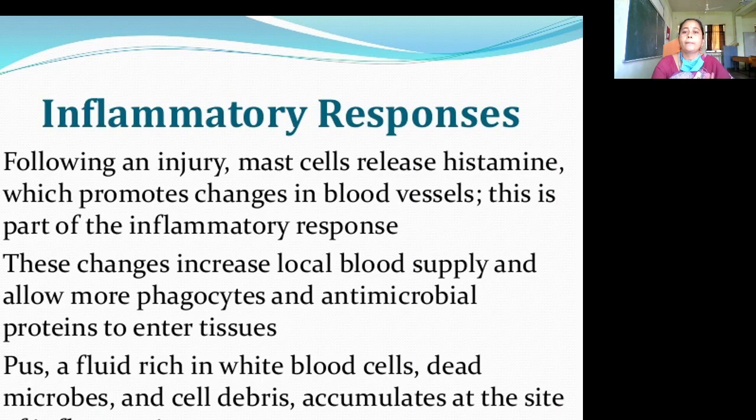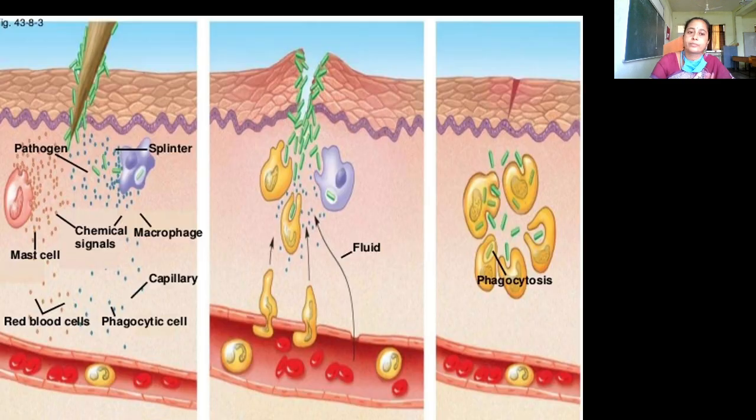Then inflammatory responses. Following an injury, mast cells release histamine, which promotes changes in blood vessels. This is part of the inflammatory response. These changes increase local blood supply and allow more phagocytes and antimicrobial proteins to enter tissues. Pus, a fluid rich in white blood cells, dead microbes and cell debris, accumulates at the site of inflammation. This is the mechanism of development of inflammatory reactions.